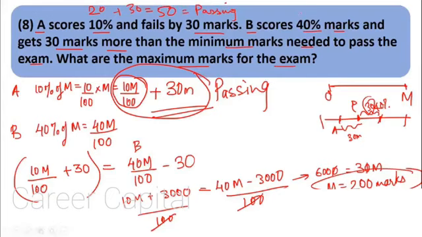Now B gets 40% marks. What is 40% of 200? It is nothing but 80 marks, right? And B also gets 30 marks more than the minimum marks. So subtract 30. What do we get? 50. So this should be the passing marks. So that is the same as this.